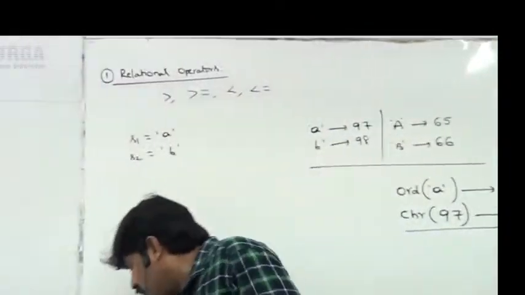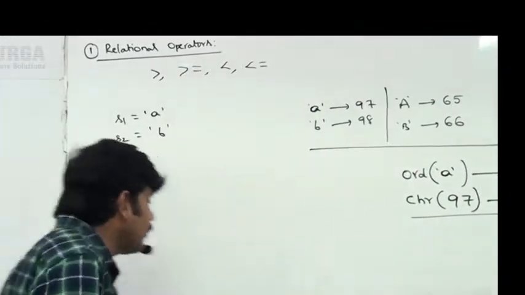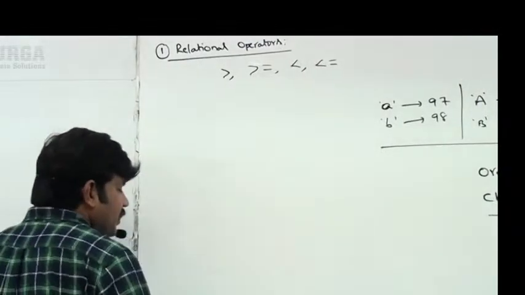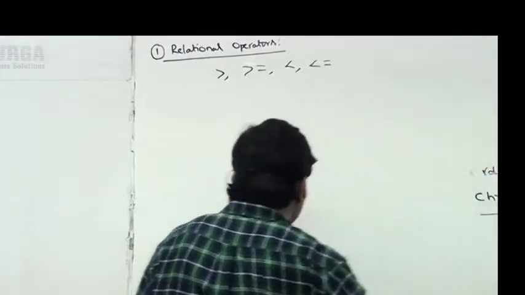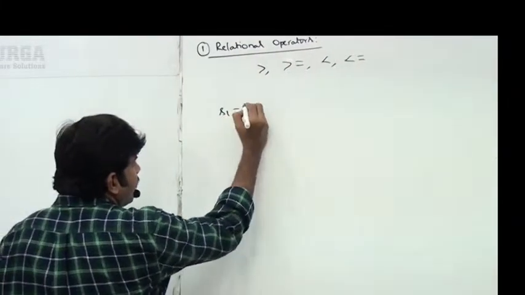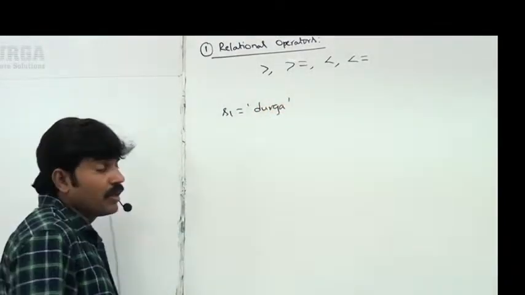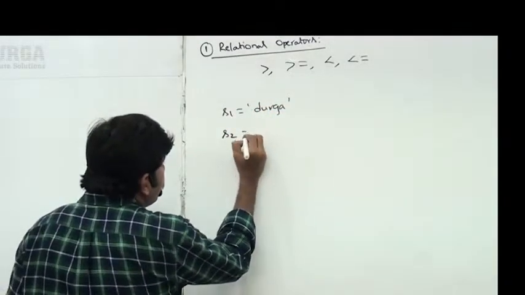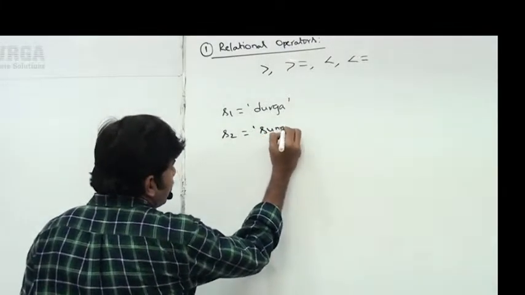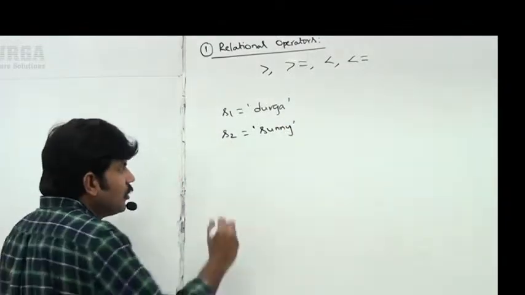Okay, now let me go for a small example of how you can compare two string values by using these relational operators. Sir, very easy. Observe, S1 is equal to Durga, I am taking. S2 is equal to Sunny, I am taking, sir.